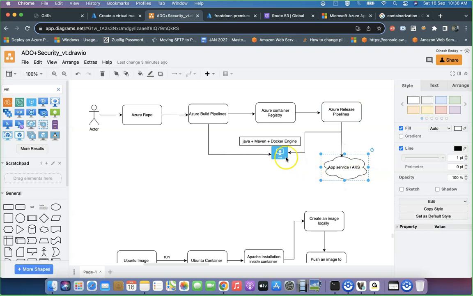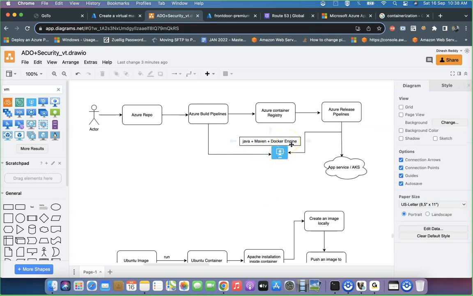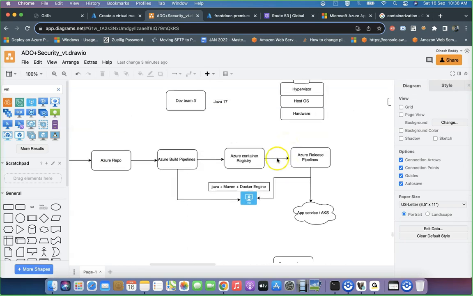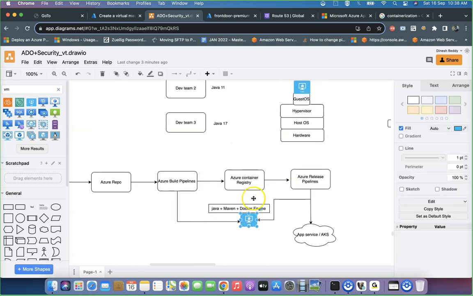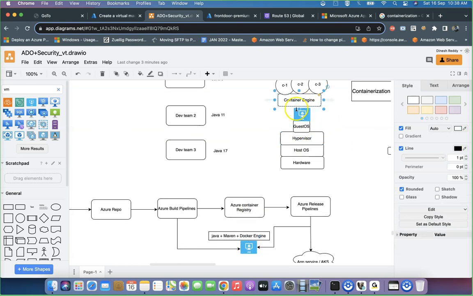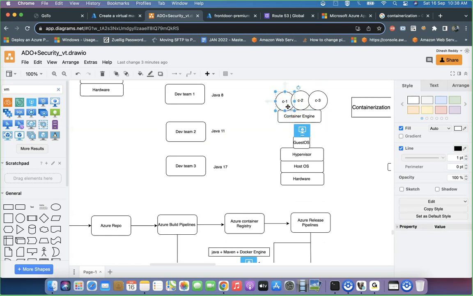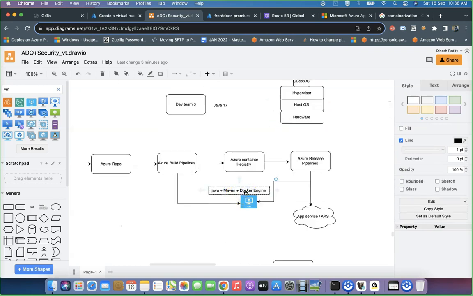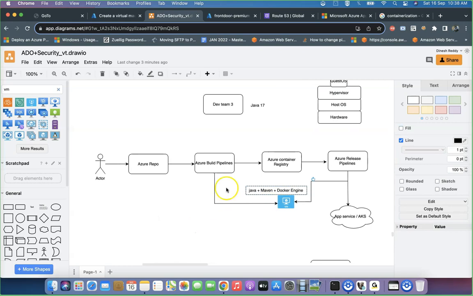But what exactly is the change you are bringing for the virtual machine? So far the virtual machine was set up with Java and Maven, right? We have seen Java and Maven installations in the VM. But on top of it, you need to install the Docker Container Engine. Then only is it a containerized environment. See, on top of the guest OS, the VM is there, and on top of it, you need to install the container engine. Then only can you launch your containers and build your images. That's why you need Docker Engine. That's all the DevOps model changed.